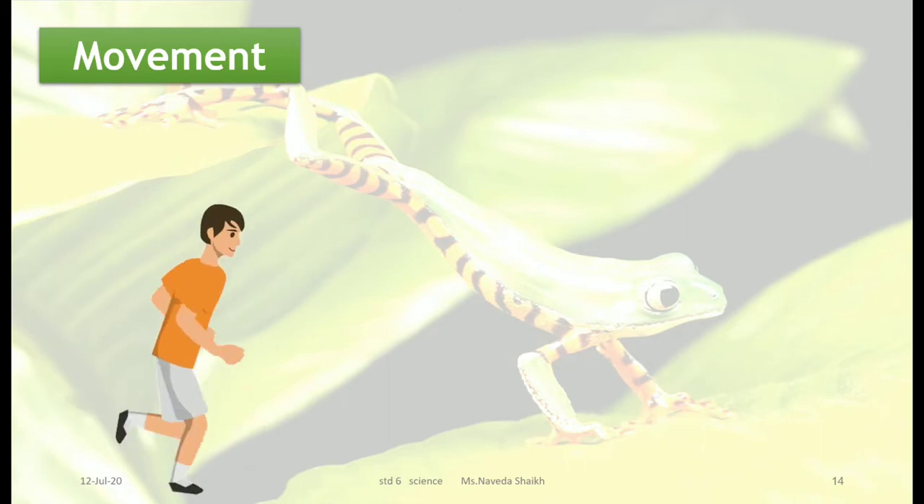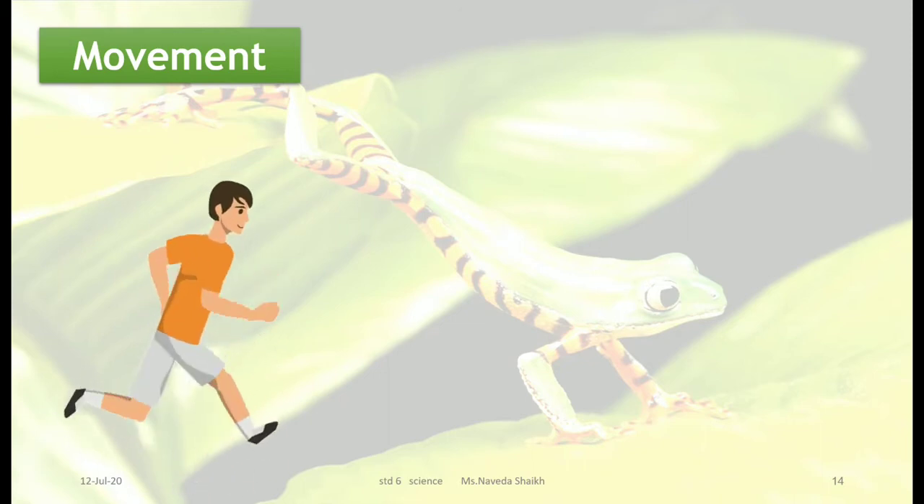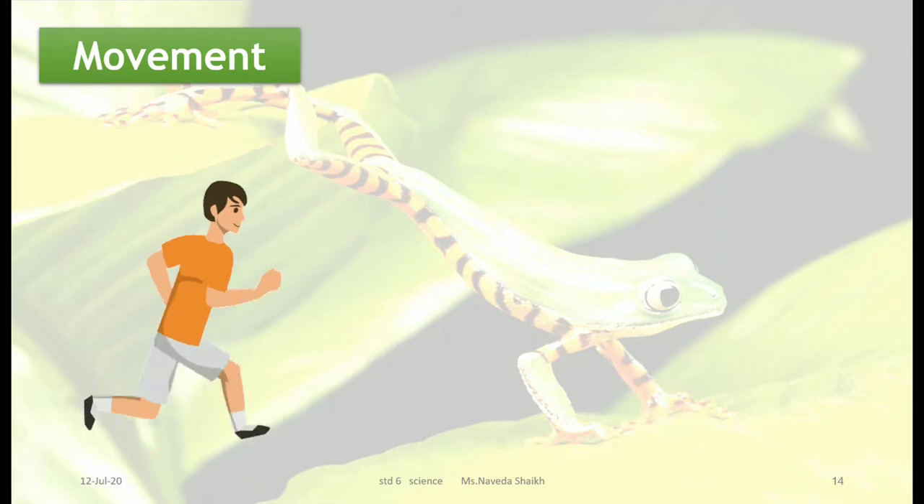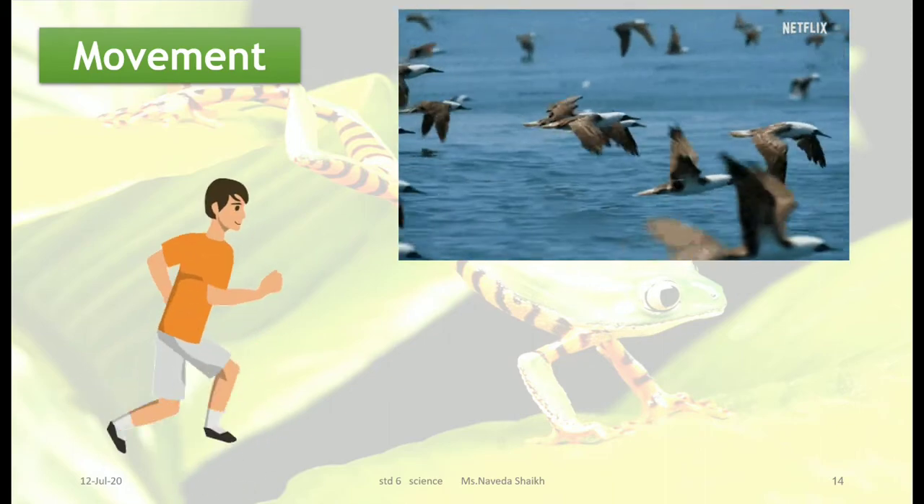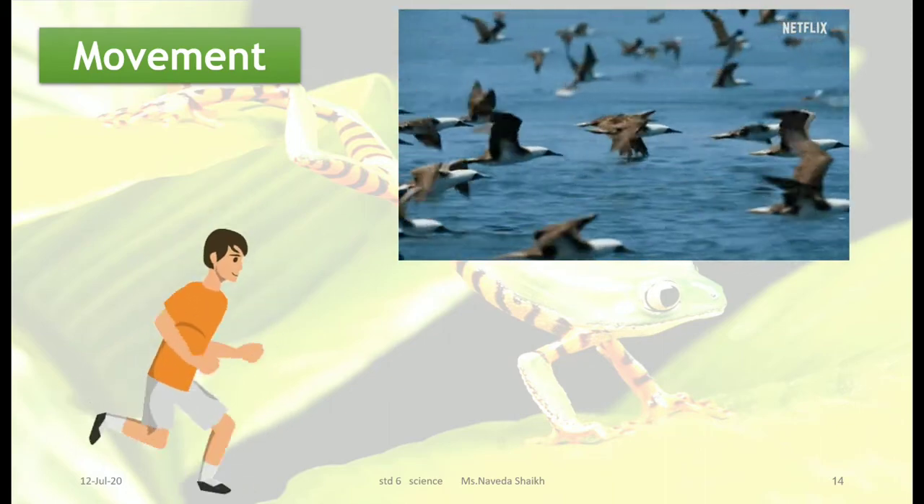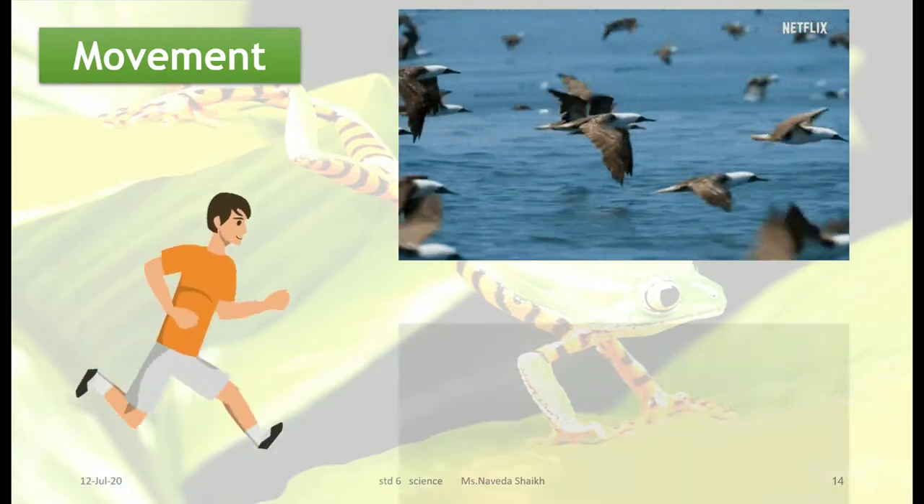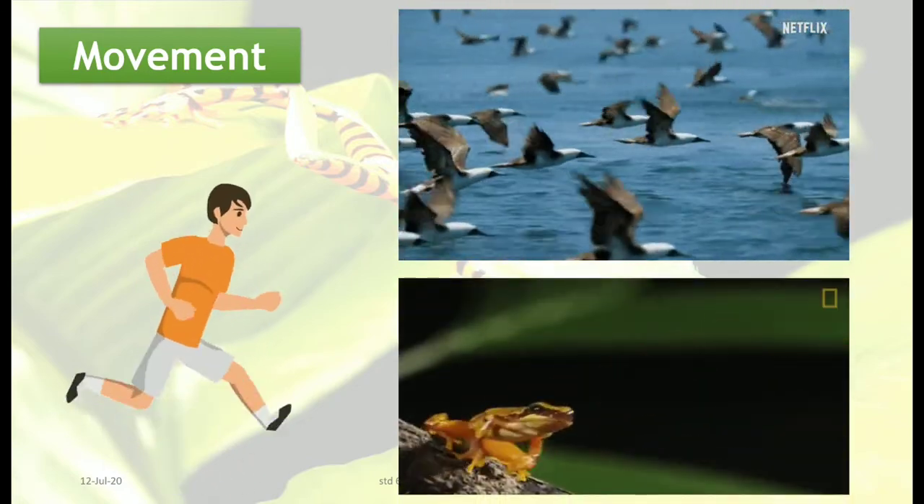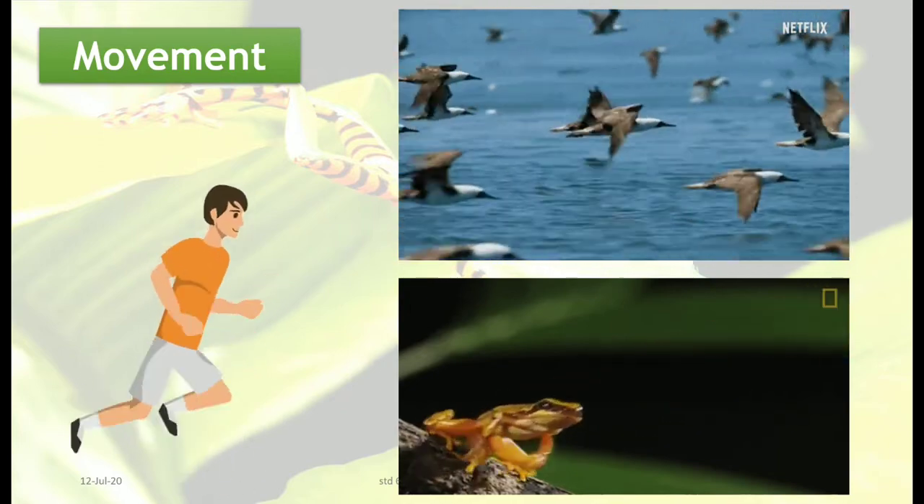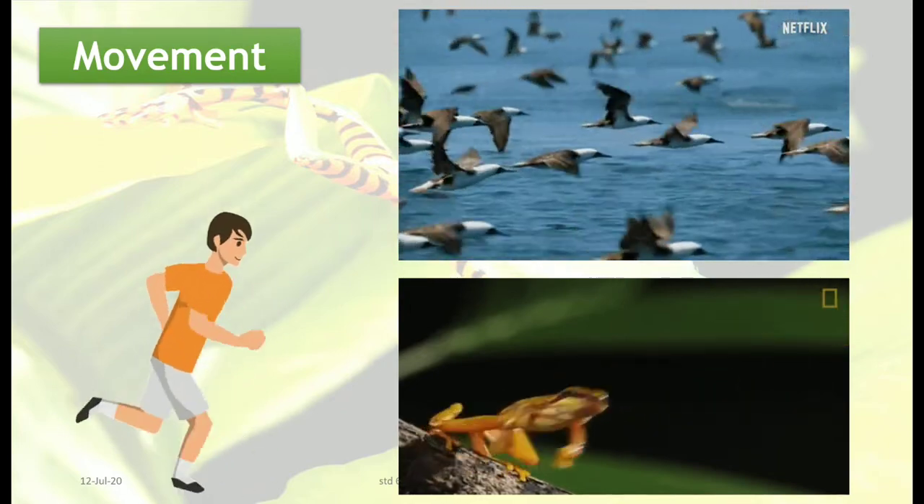If you see a rock or a chair kept, it doesn't move on its own. So it is an important characteristic of living things. You can see the birds here, they are flying. That means they are moving. You can see this frog jumping. It is also showing movement, right? So movement is shown only in living organisms.